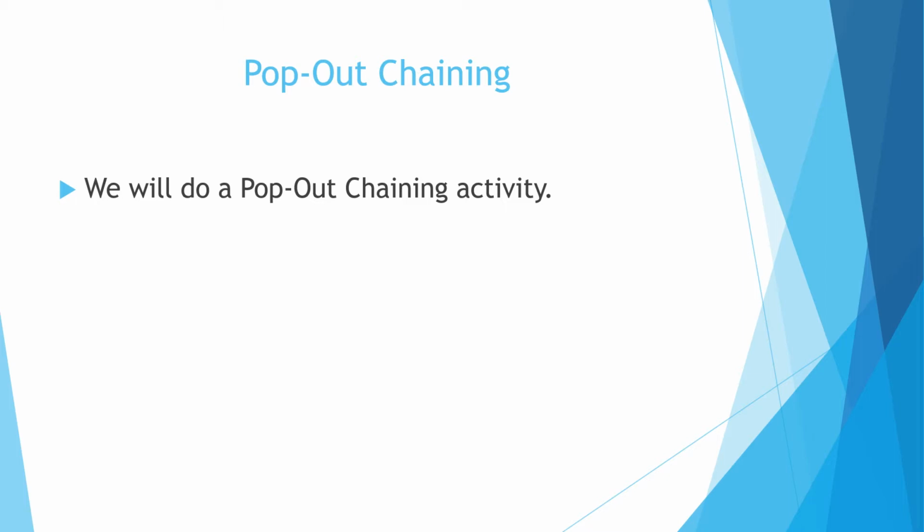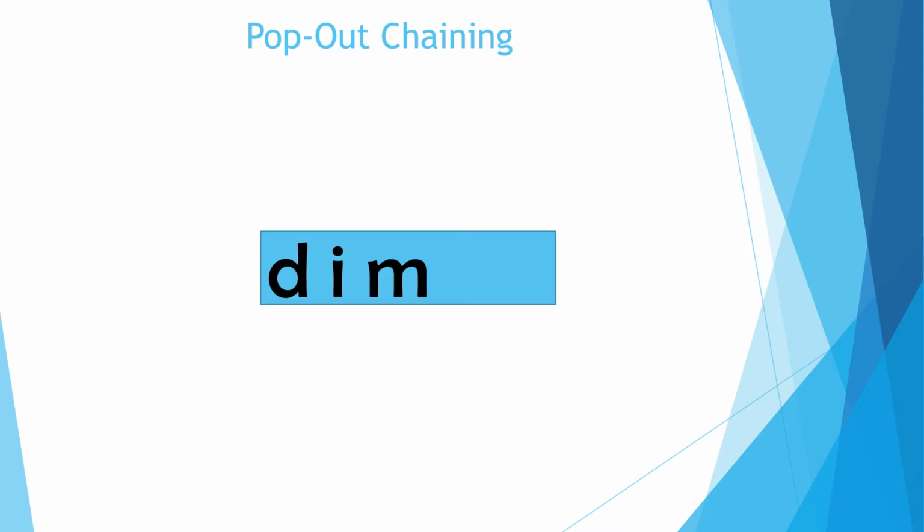Let's begin. Let's do the first one together. Read the word. Tap it out. D, I, dim. Alakazam. Add the magic E. Now the word is dime. Remember, the E makes that I say its name. It is now a long vowel. Do the rest on your own.